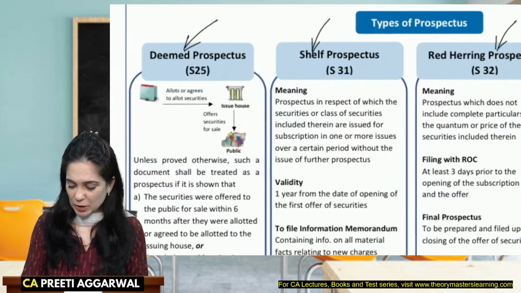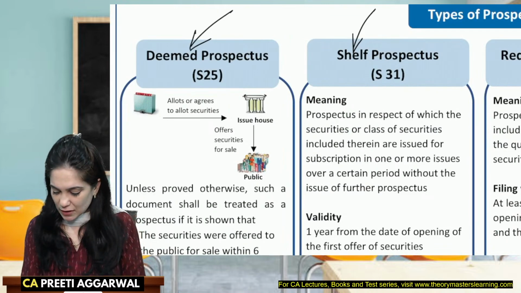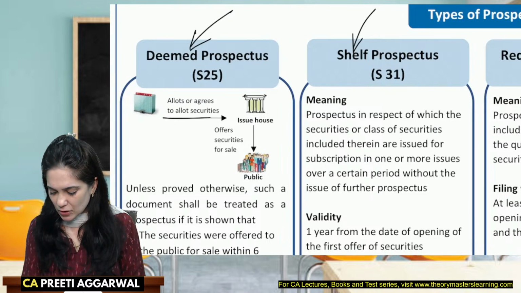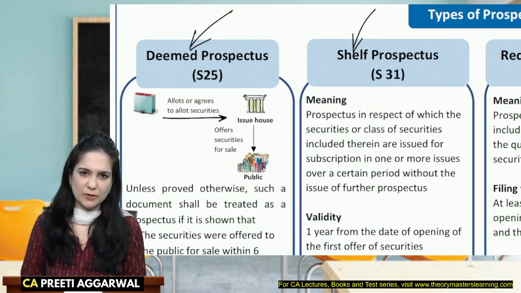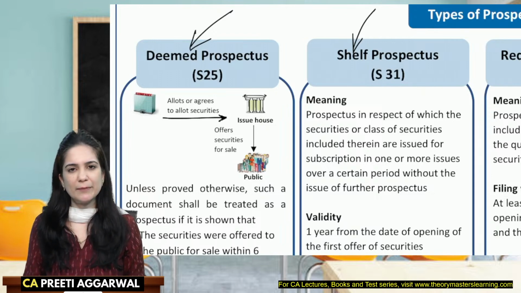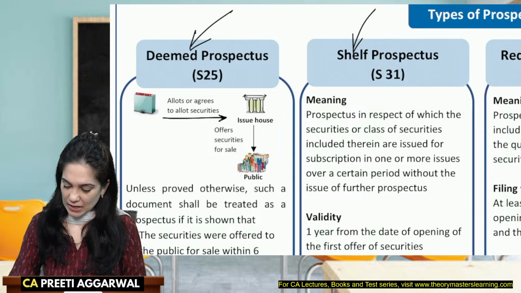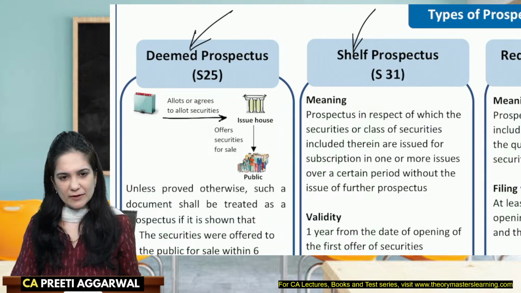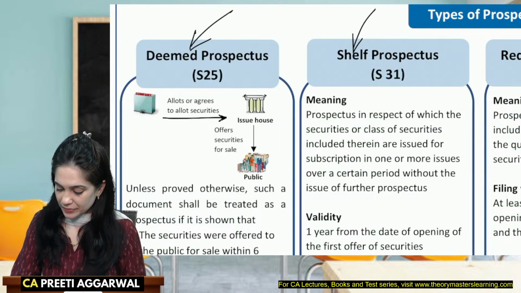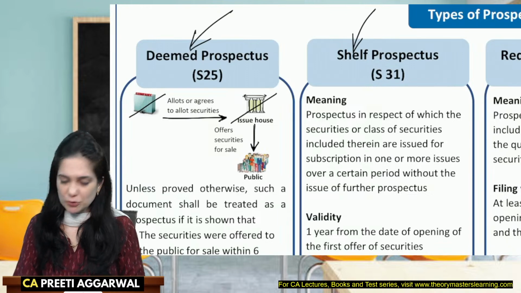Now, what is a deemed prospectus? See, what would happen? Earlier, the company would either allot or agree to allot shares to an issue house. Now, this issue house is any financial institution whose work is to buy and sell the shares for companies. So the company would allot shares to the issue house, and the issue house would then offer the securities to the public for sale. Both would avoid the issue of prospectus.